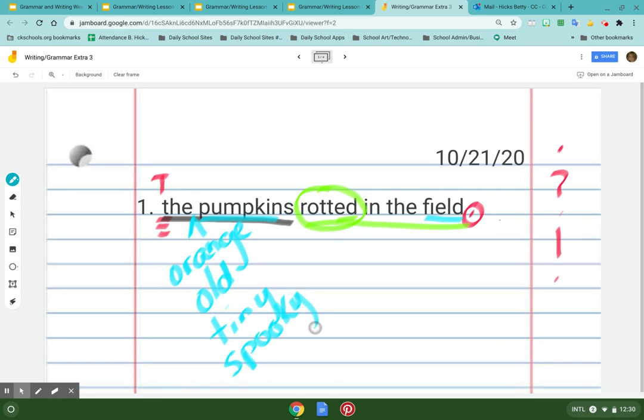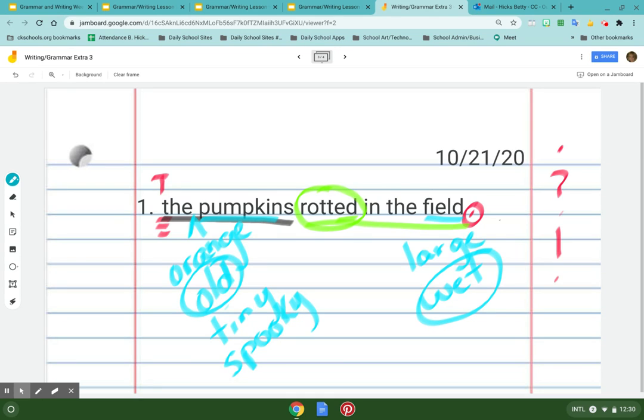All right. Now I go over to field and I would say the large field because pumpkin patches are really big. Let's see, the marshy field, the wet field, that maybe that's why they're rotten. So now I think, okay, the orange pumpkins, the old pumpkins, I'm going to do old because if they're rotting, they're probably older. The old pumpkins rotted in the wet field. Excellent. Now I would rewrite it.